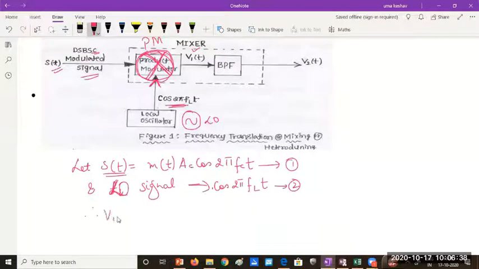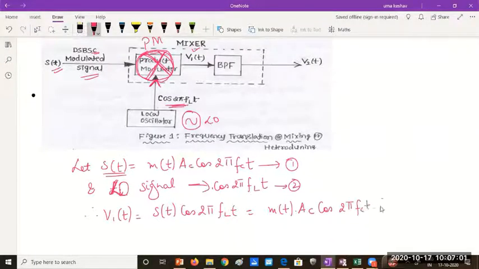So can you write what is V1 of T? This V1 of T would be S of T into cos 2 pi FLT, which is M of T into AC into cos 2 pi FCT into cos 2 pi FLT. So again, it's a product of two cosines. How would you simplify the product of two cosines?